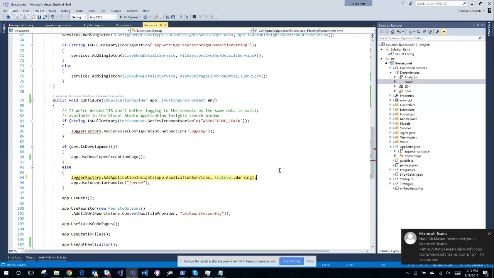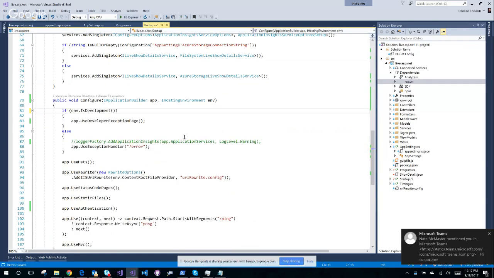It's logger. I'll comment that out for the moment. We'll deal with that a little bit later. And console logging. This I shouldn't need to do anymore. I had done this manually. I detected basically if we were running behind IIS, and then I would turn off console logging in that case. But that's fine.